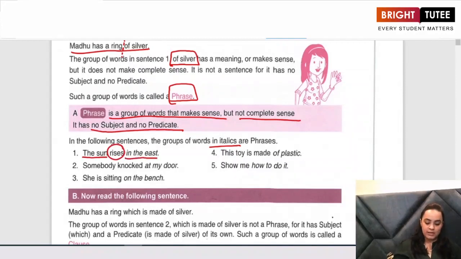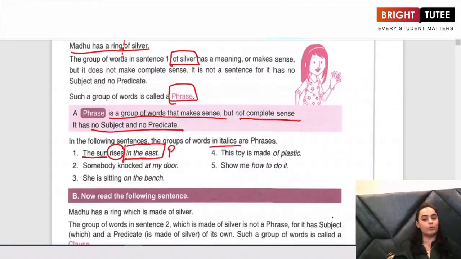And what is a predicate? In the east. So this is a sentence. But if I only talk about in the east, though it is making sense, is it a complete sentence? No. Does it have a subject or a predicate? No. So what is it? It is a phrase.